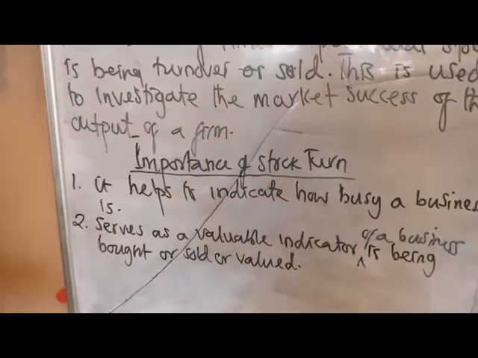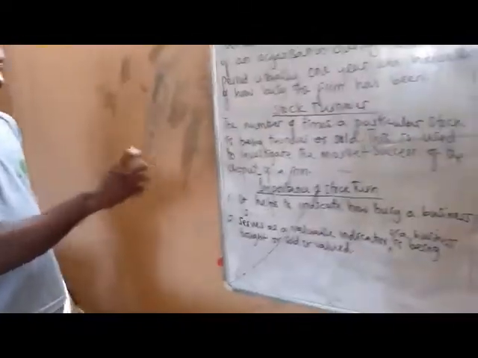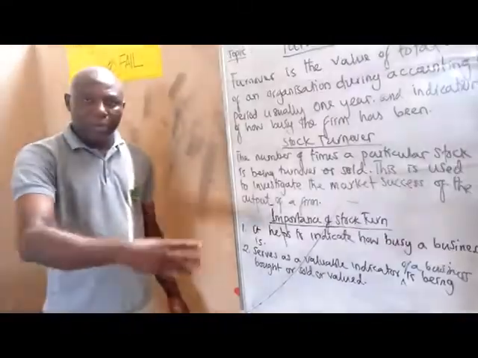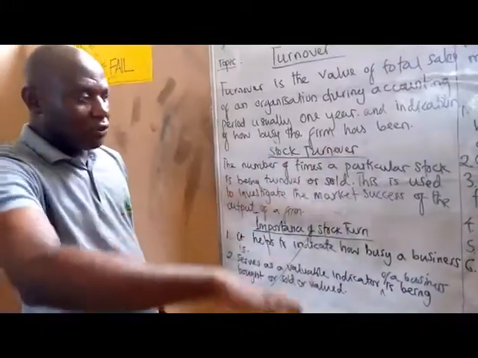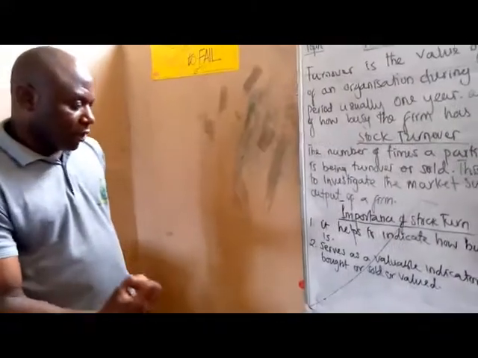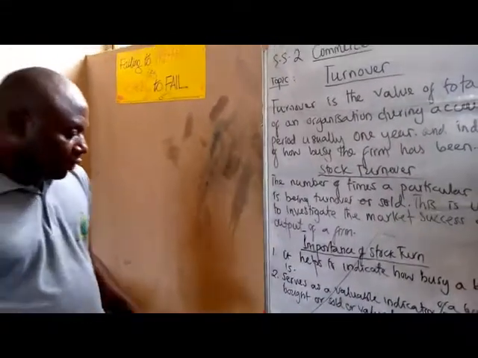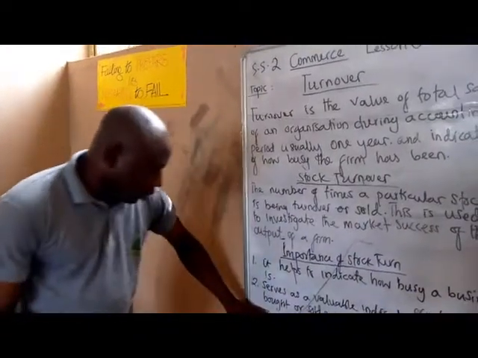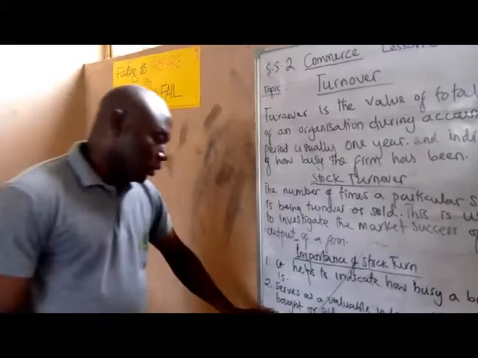If you want to buy a business, the yardstick you look at is the number of sales, the number of turnovers. What the business is into, how effective it is, the volume of patronage, how it is viewed by the public. So whether a business is bought, sold or valued, you use the stock turnover to do that.